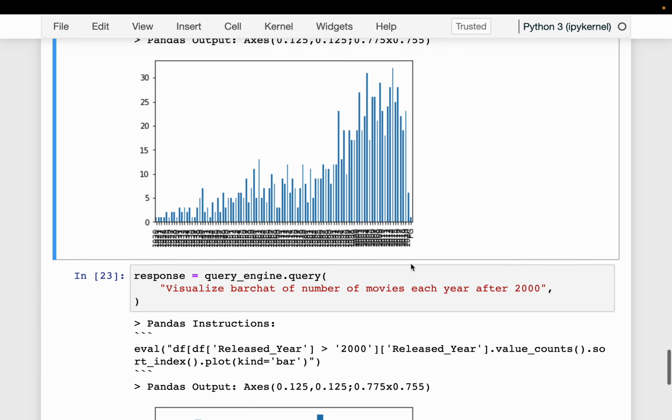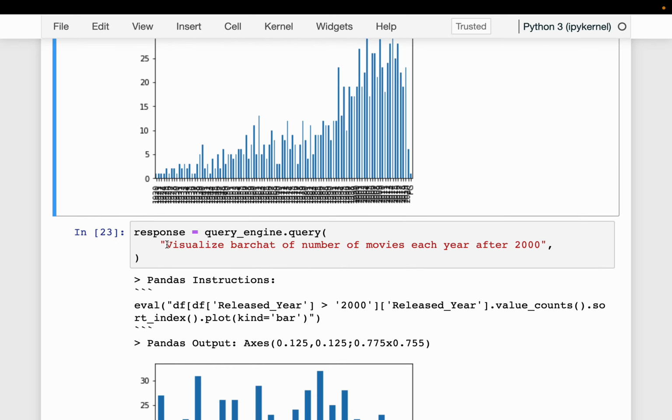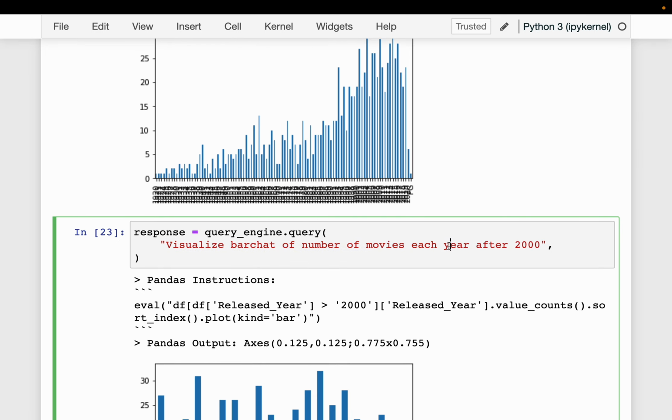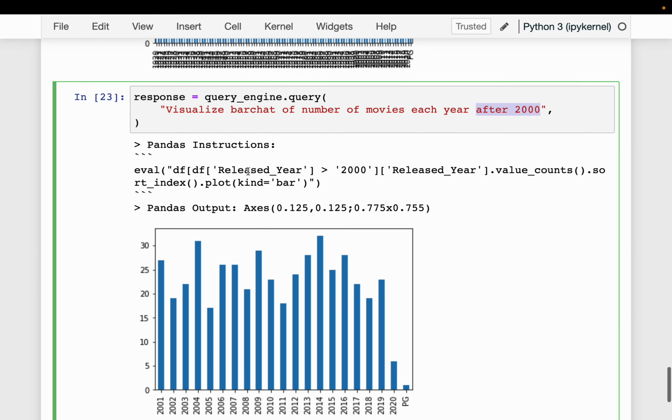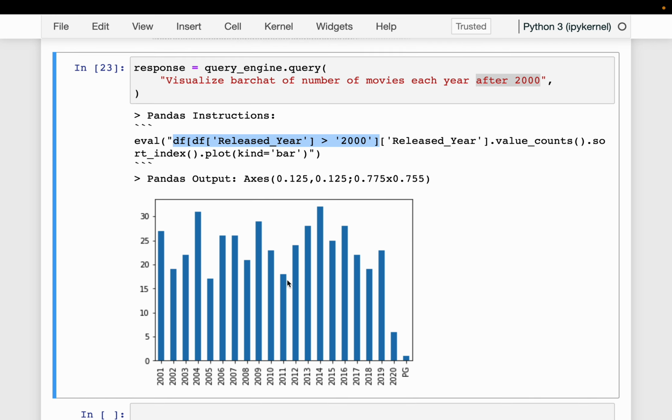Now let's add one more filter. So here, visualize the same question, but we are saying the movies after 2000. Okay, so the year after 2000. It's first applying this filter before computing the number of movies for each year and then plotting. Okay, so this is looking good. Here we have this value PG, which is incorrect, but for some reason it's showing here.